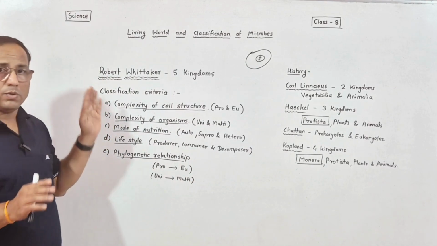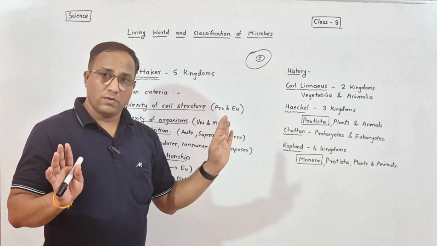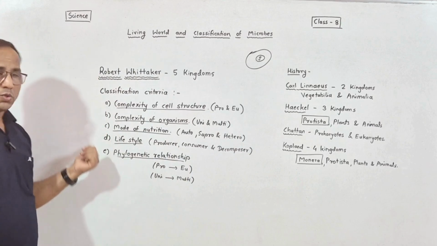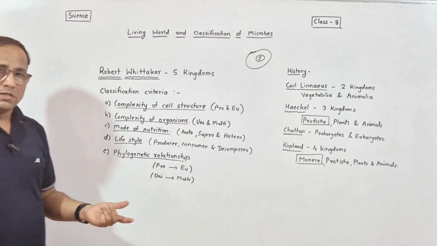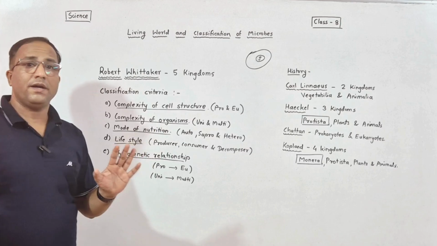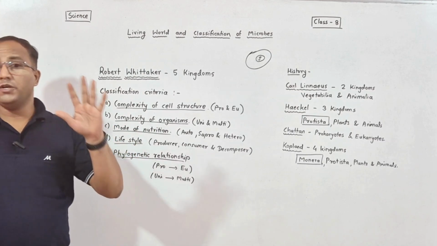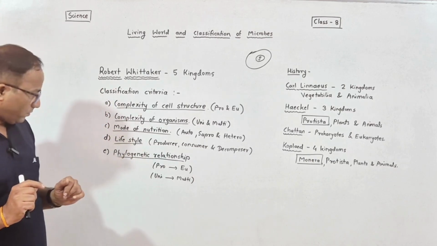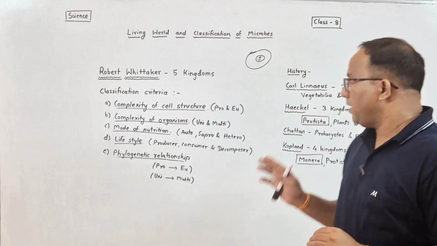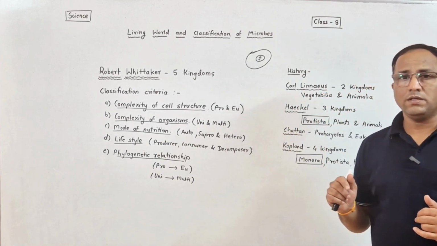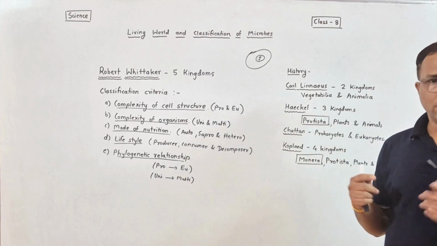This is what we have learned about classification. First we looked at the history of classification and the milestone of classification, Robert Whittaker's work and the criteria he considered for the classification of living organisms into 5 kingdoms. So friends, in this video we have seen the first part of the first chapter. In the next video we are going to see the next part of the first chapter.